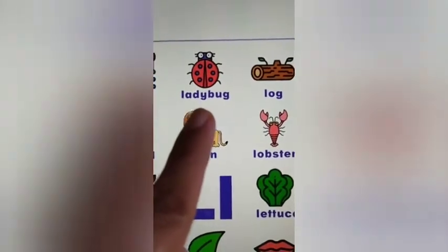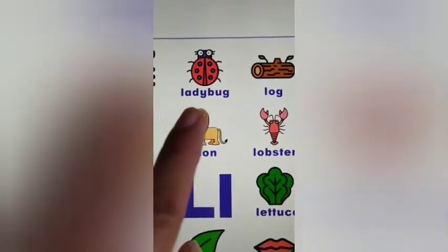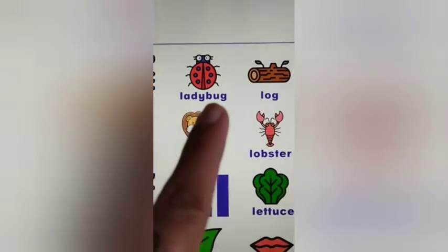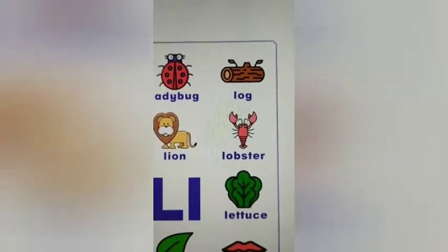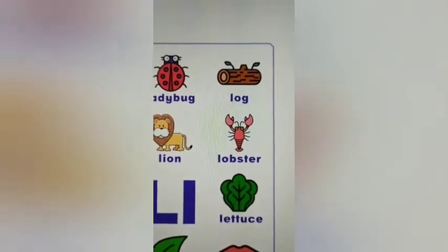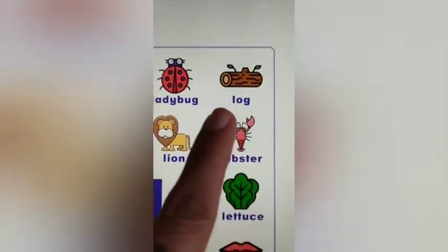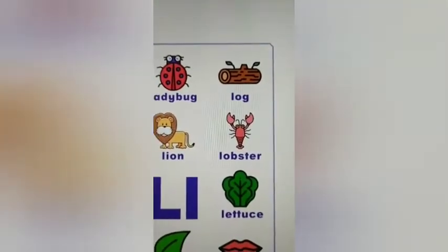This is a mini beast. We read about it. Ladybug. Now, a piece of wood, a big piece of wood is called a log. Log. It's called a log of wood.